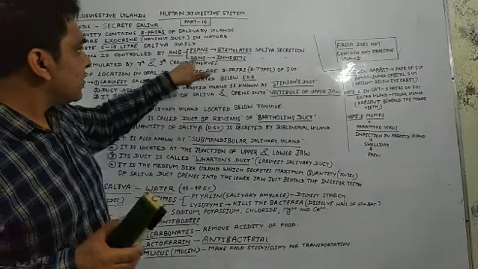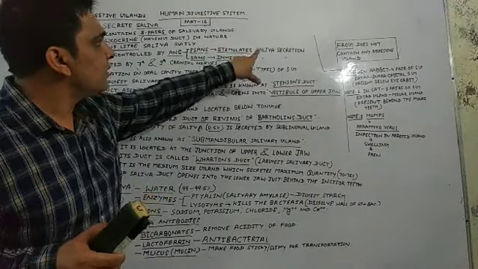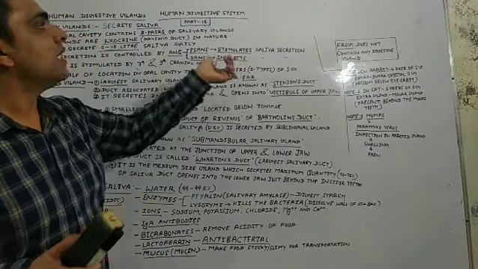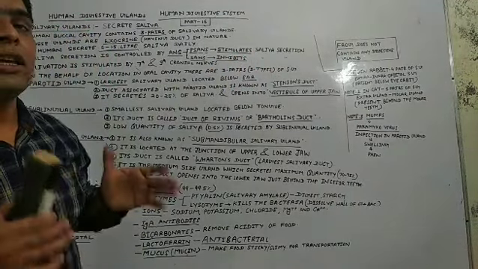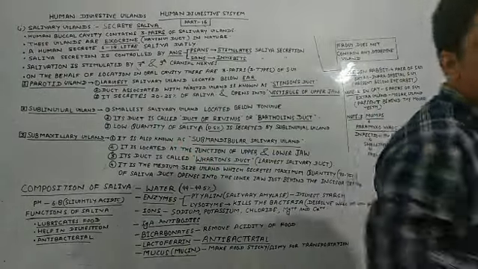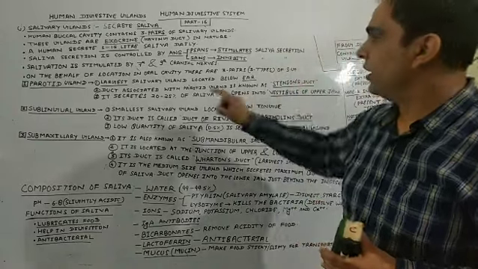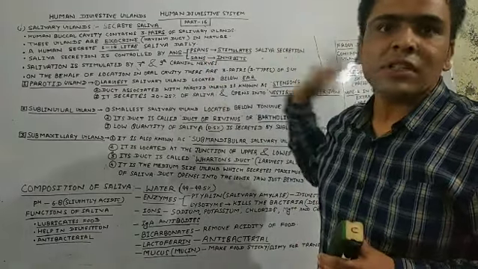After that, this system acts and inhibits the saliva secretion. Inhibiting means to stop, to reduce the quantity of saliva secretion, and SANS performs this function.